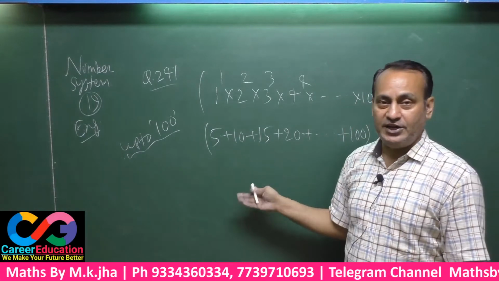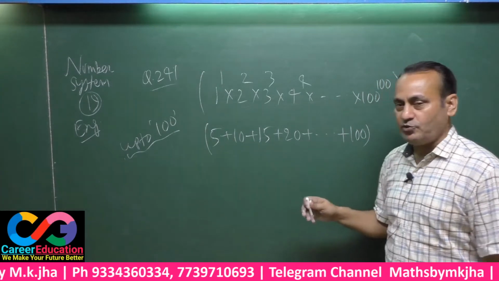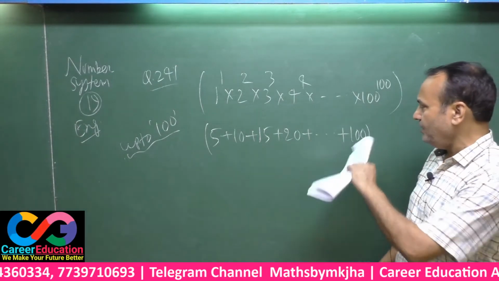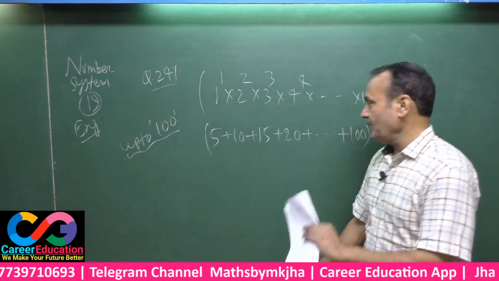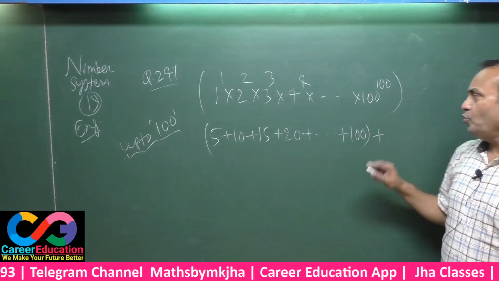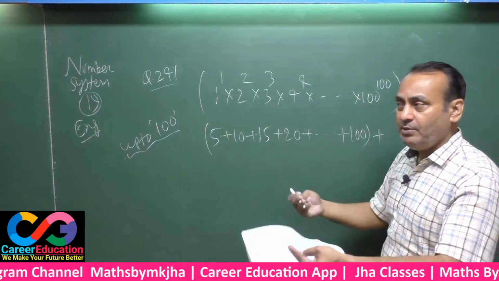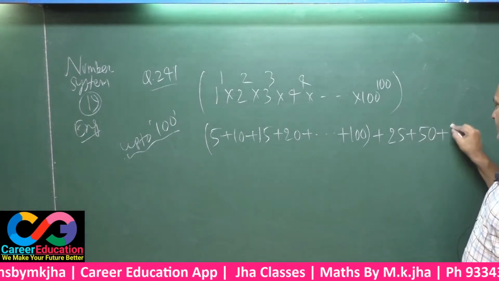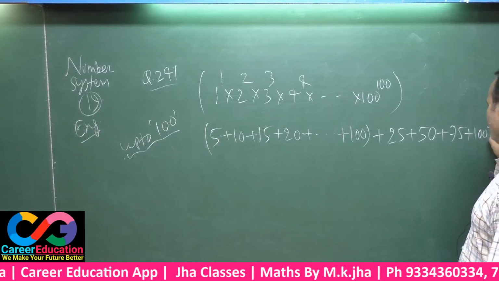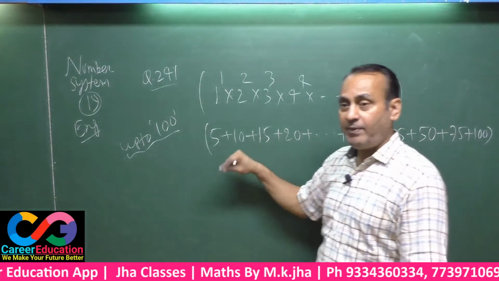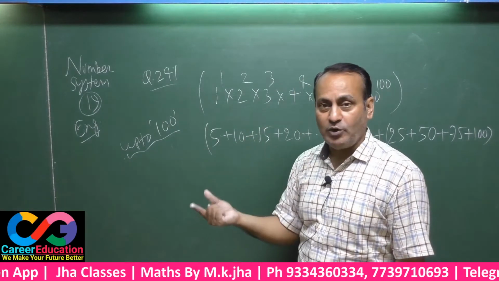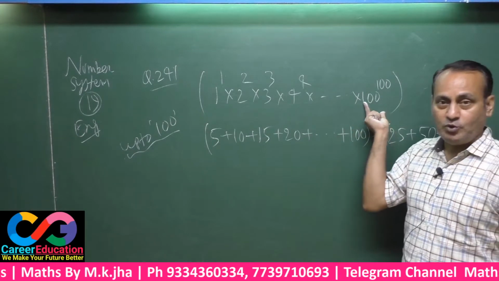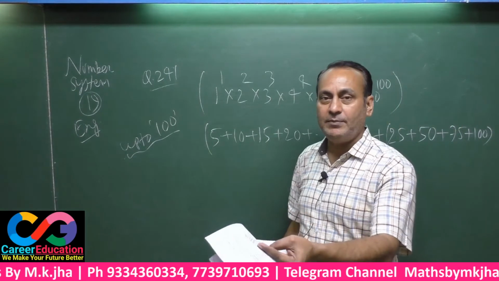5 2s are 10, 5 3s are 15, 5 4s are 20, and so on. 5 20s are 100. See here, again up to 100, how many times will 25 be coming? 25, 50, 75 and 100. That means you have to pick up multiples of 5 plus multiples of 25 plus multiples of 125, but that is not possible since the base is only up to 100. Multiples of 125 are not possible here.